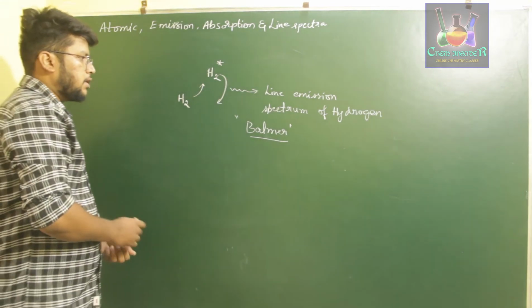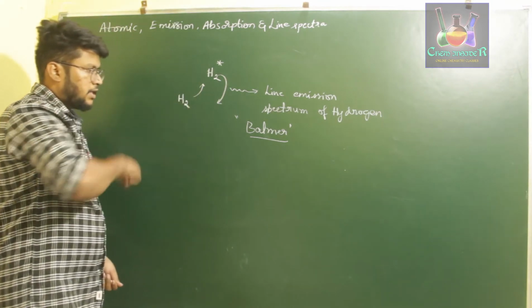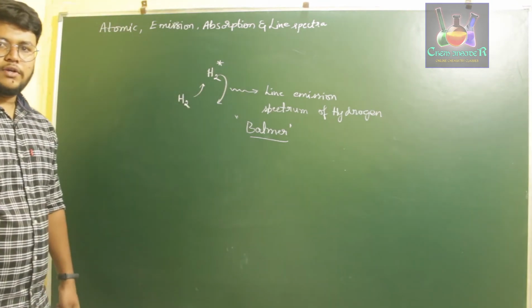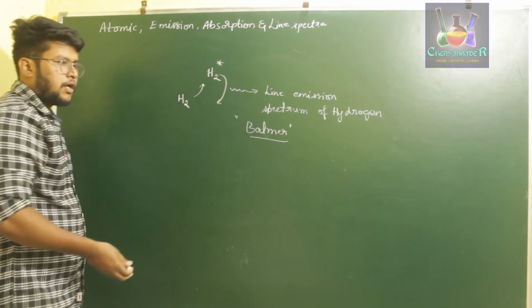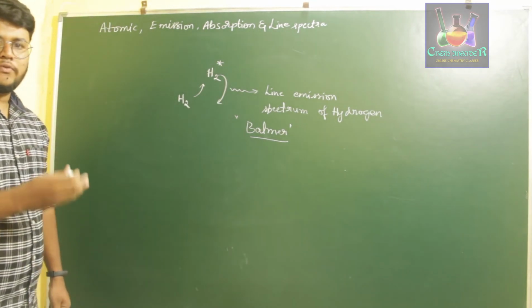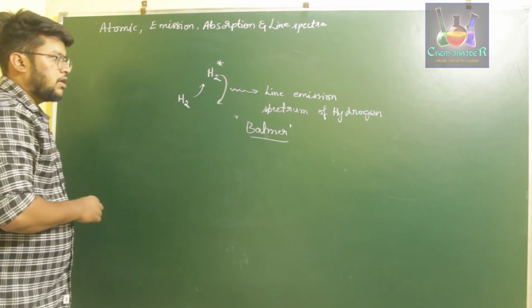So Balmer used those studies and explained that the line emission spectrum of hydrogen obeys a formula. He considered the wave number as the expression for spectral lines.